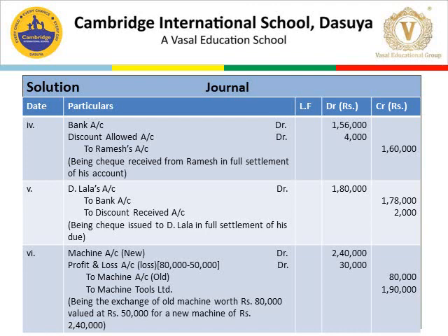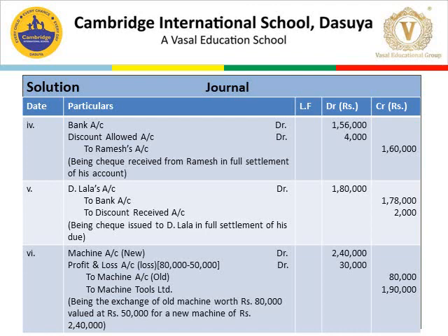Now, in this transaction, we are going to receive cash or check from Ramesh, so here we are going to give discount to Ramesh. So the journal entry would be bank account debit 1,56,000, discount allowed debit 4,000 to Ramesh's account 1,60,000.